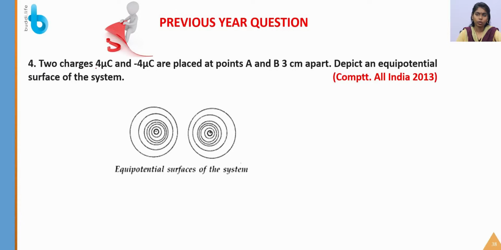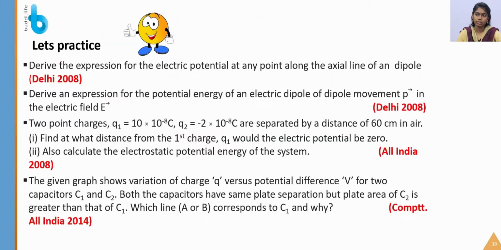The fourth question was: two charges 4 microcoulomb and minus 4 microcoulomb, so this is a dipole, are placed at points A and B 3 centimeters apart. Depict an equipotential surface of the system. So you have to depict the equipotential surface. The equipotential surface will become this. So this is the answer.